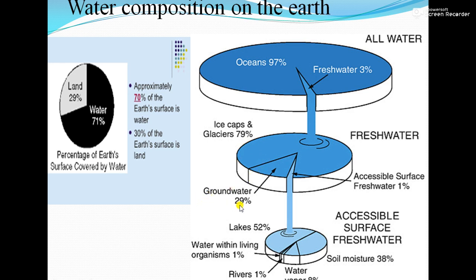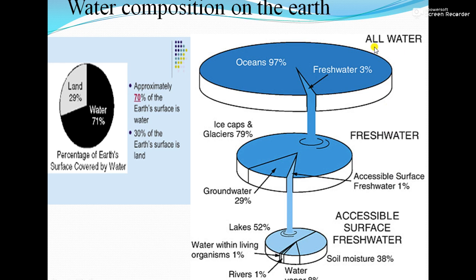Next, 29% is in the form of groundwater. That means we have to dig a bore well or a well for extracting that water. What is remaining? Accessible surface fresh water, that is 1%.